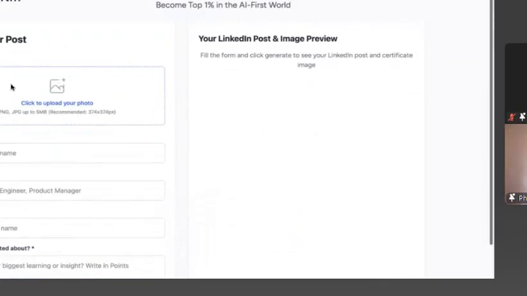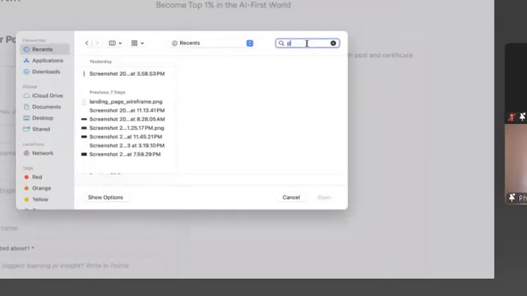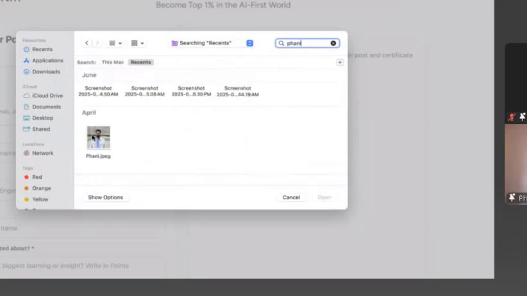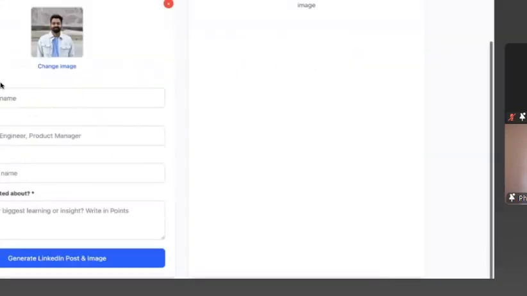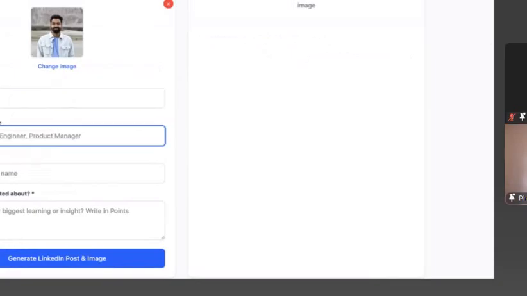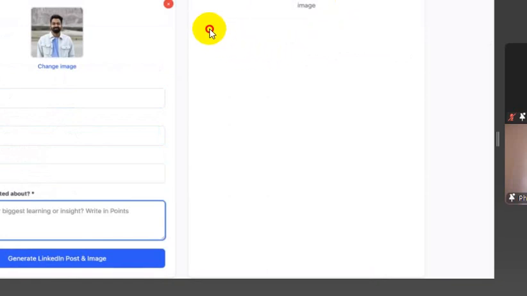It asks you for an image. You click on this, right? You pull up any image from your device of yourself, and I will tell you why it is asking for an image as well. So I go ahead and put in my image. I'm going to enter my name over here, my job role, which is I am an AI strategist at Outskill. And what am I most excited about? Most excited about the fact that we have people in